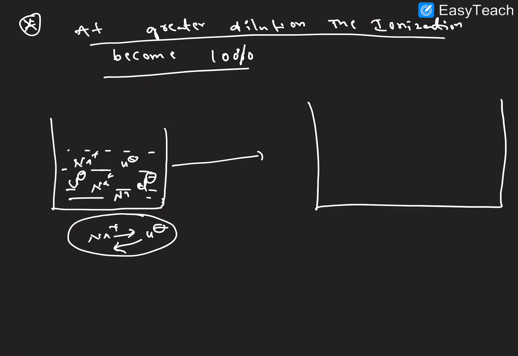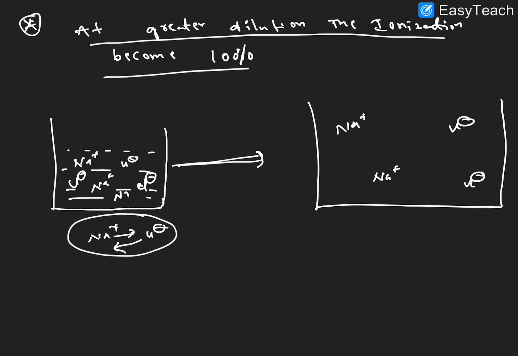Whenever we dilute by adding more water, the ions become separated from each other, so there is no attraction force and it easily conducts electricity.